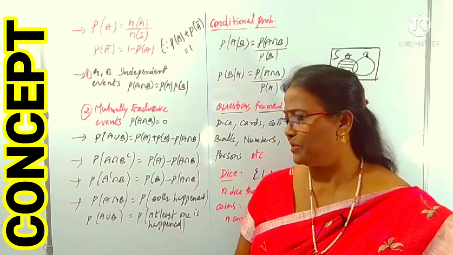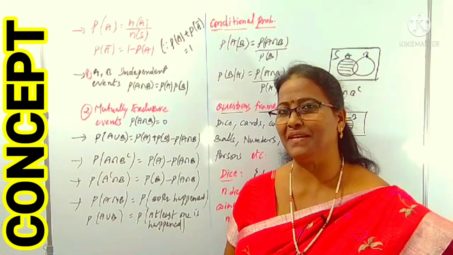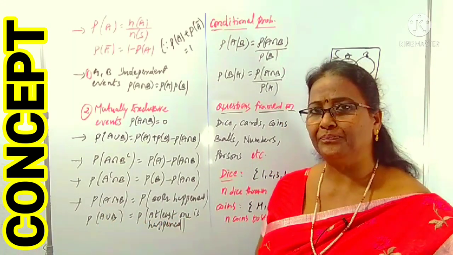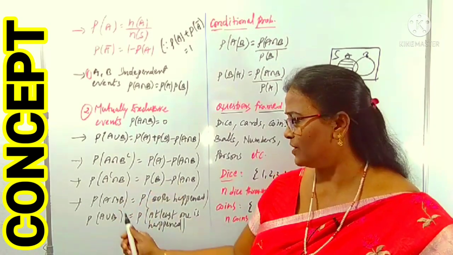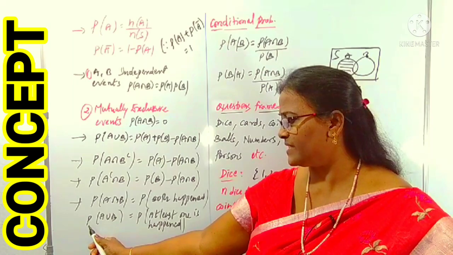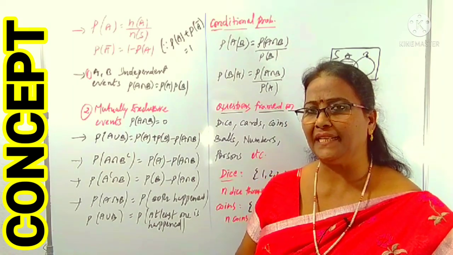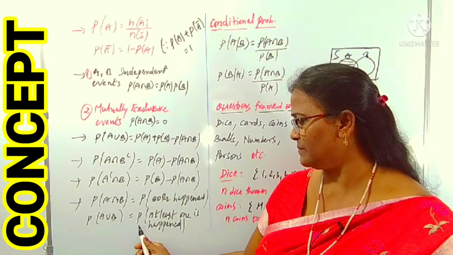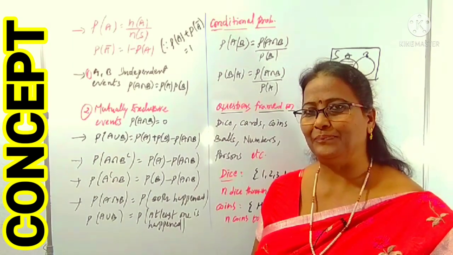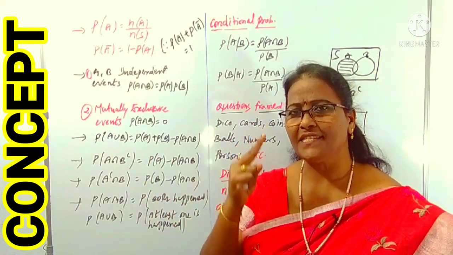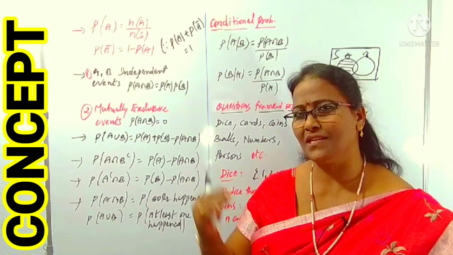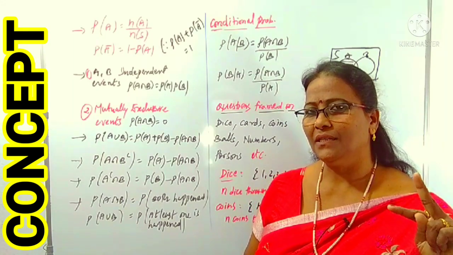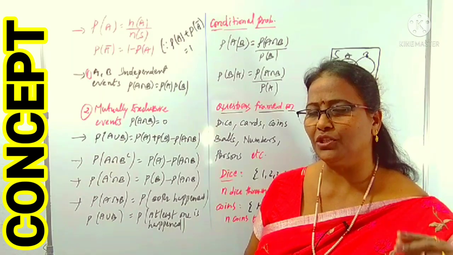So these two are also very, very important. And you also know the meaning of A intersection B. I said already, P of A intersection B means the probability of both happening. A and B both happening is called the intersection. If you take P of A union B, A union B means either A or B happens, or at least one of them happens. That is simply at least one happens. First we concentrate on two events. If there are more than two events, we can proceed with the same concept. But you have to know basically what the various conditions are for two events.